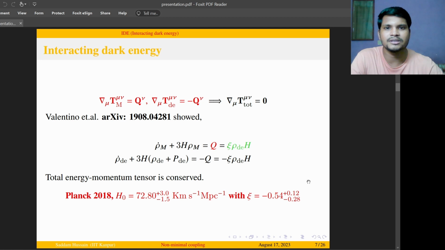Since dark energy is getting energy from dark matter, it affects the expansion rate in such a way that in the early universe it increases the value of the Hubble parameter, and thus we have H0 to be 72.8, which has alleviated the tension to the 1 sigma level.